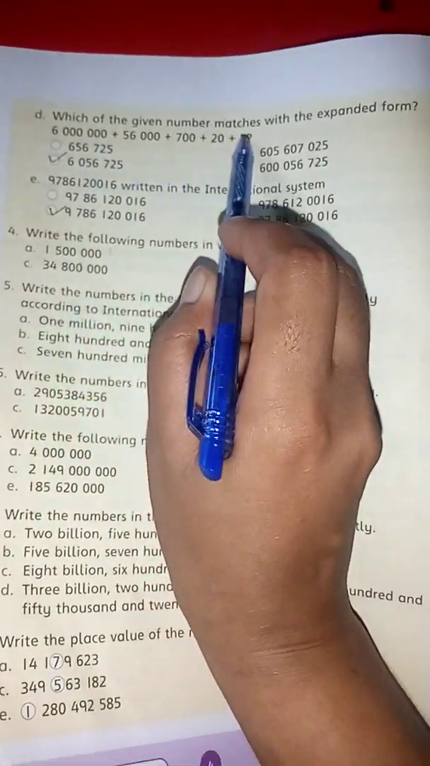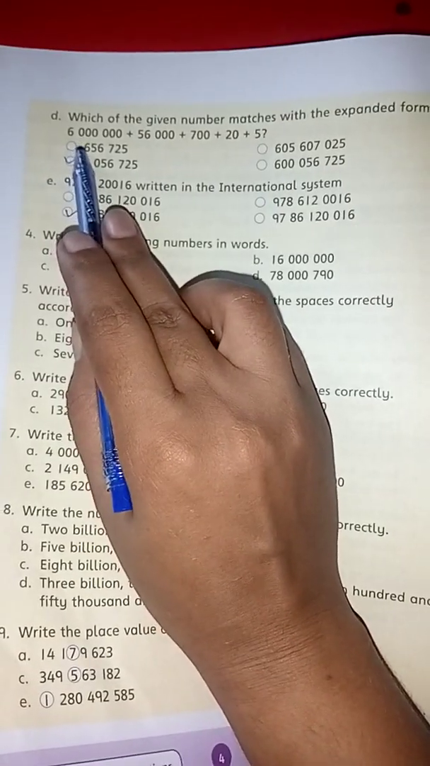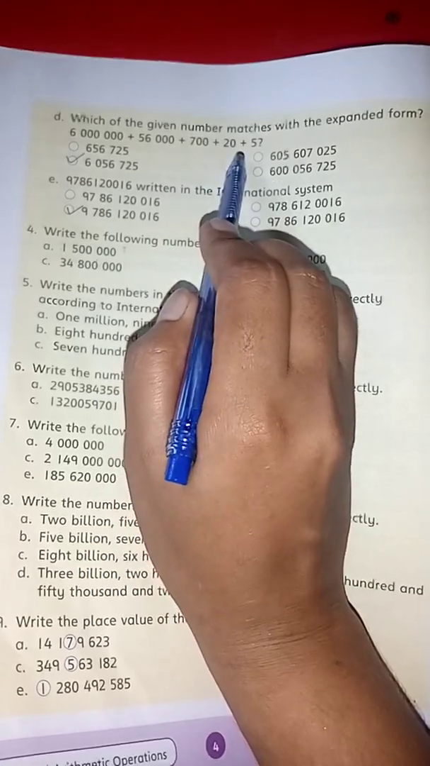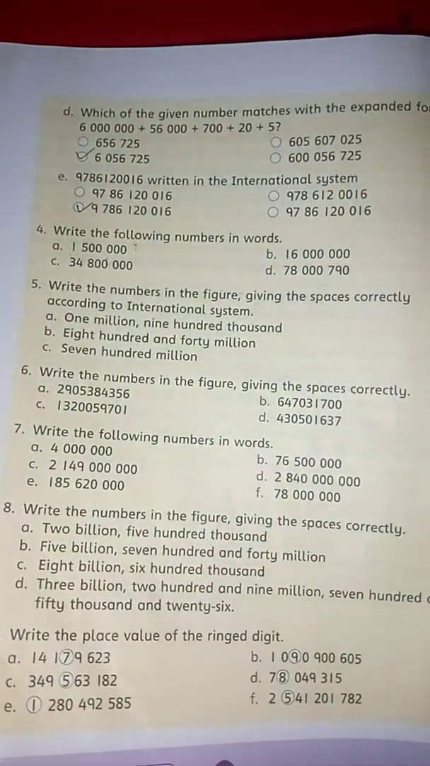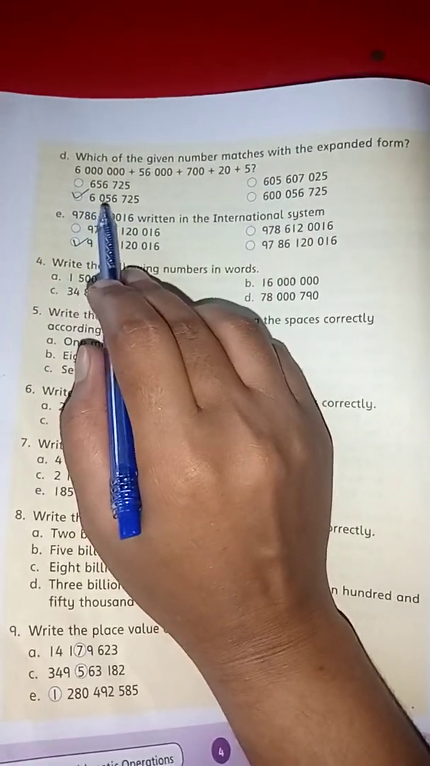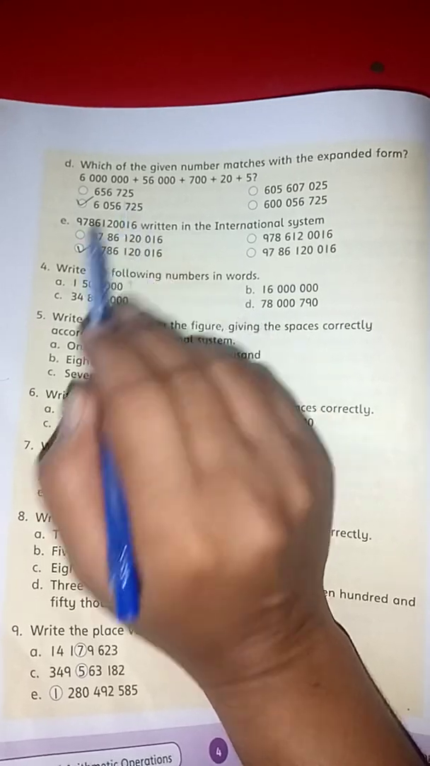Which of the following numbers matches with the expanded form? 6 million plus 56,000 plus 700 plus 20 plus 5. So our correct answer is 6,056,725.